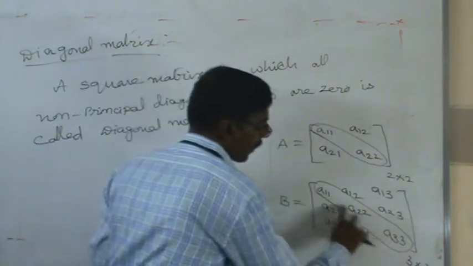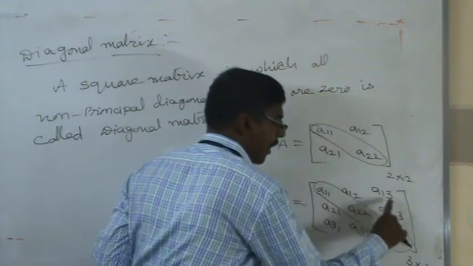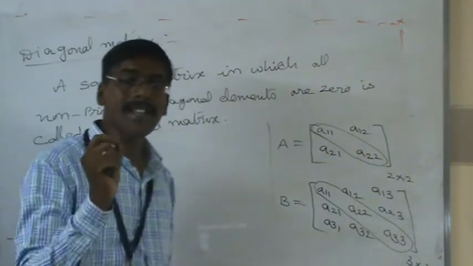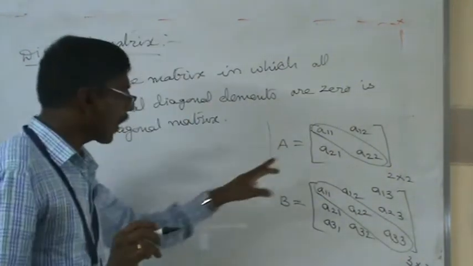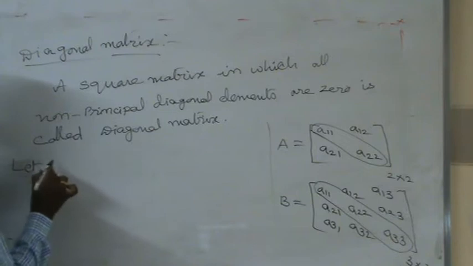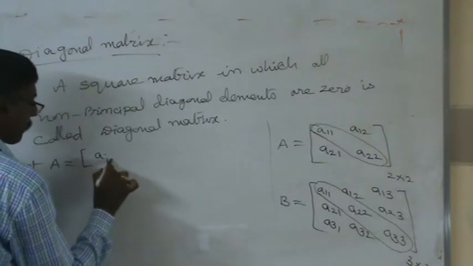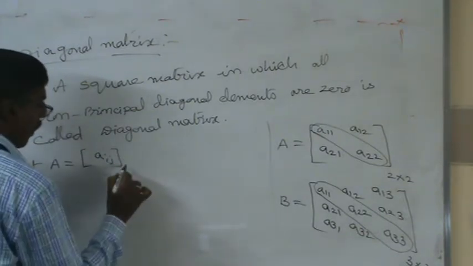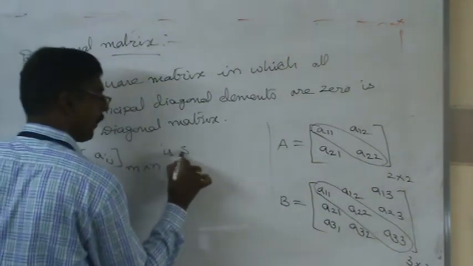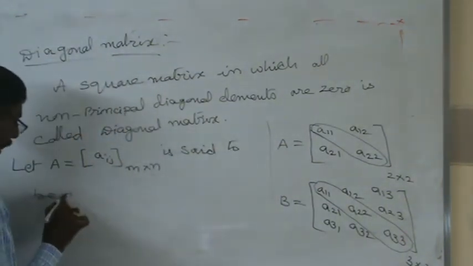Here also, these are the principal diagonal elements and these are all non-principal diagonal elements. When these non-principal diagonal elements are 0, such a matrix is called a diagonal matrix. We write this as the general form. Let a matrix A equals Aij of order m by n be said to be a diagonal matrix.